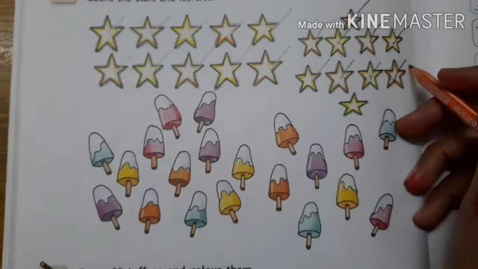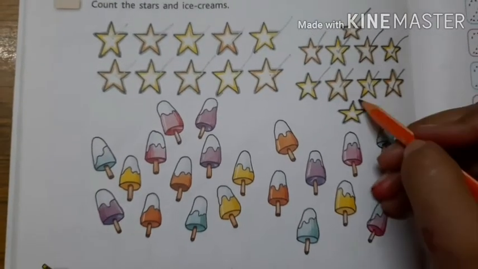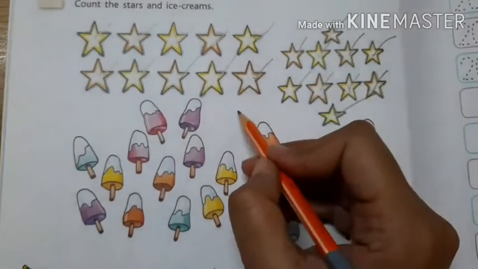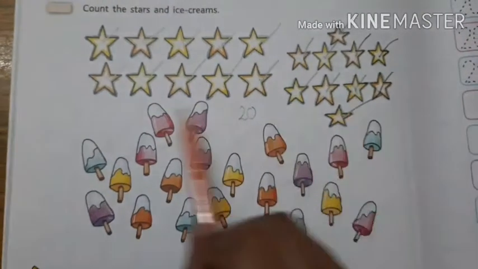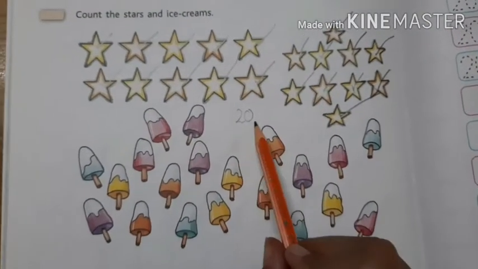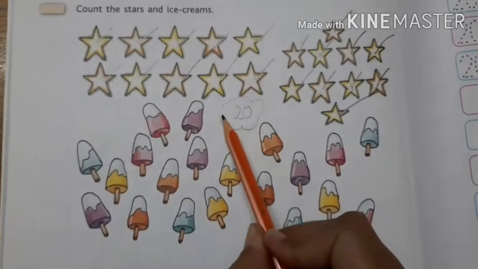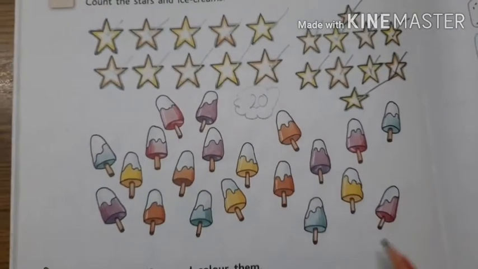Now tell me what comes after 19? 20. So how many stars do you count here? 20. Now see the ice cream.